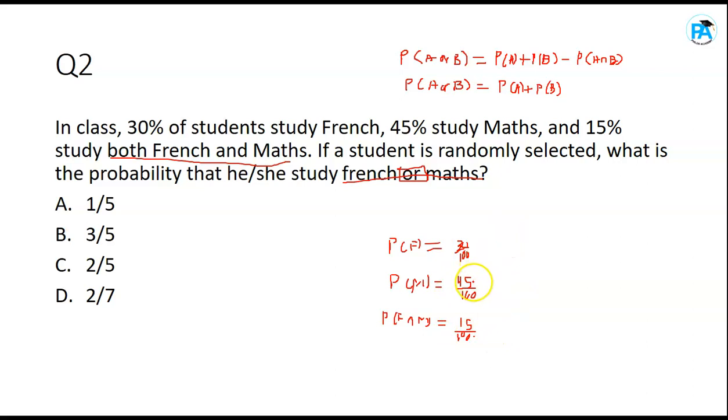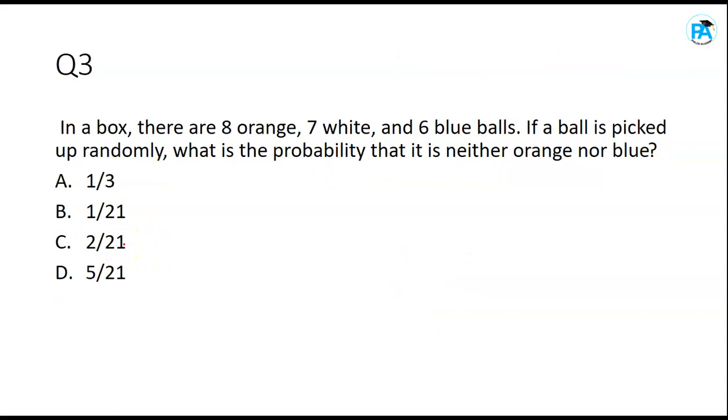So 30 over 100 plus 45 over 100 minus 15 over 100. Use your calculator. You get 60 over 100, which is 6 over 10, and it can be simplified to 3 over 5. When you use your calculator, you get the answer straight. Okay, so let's go to the next one.